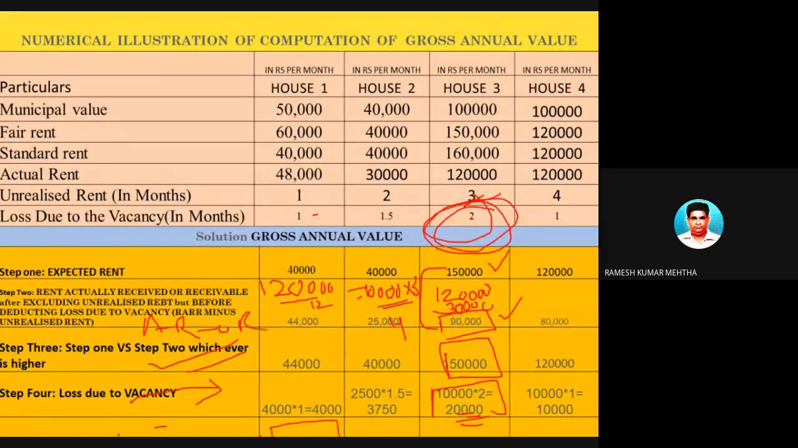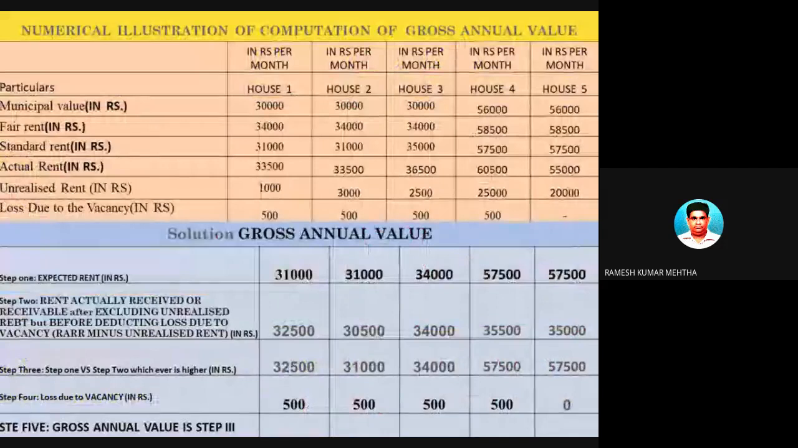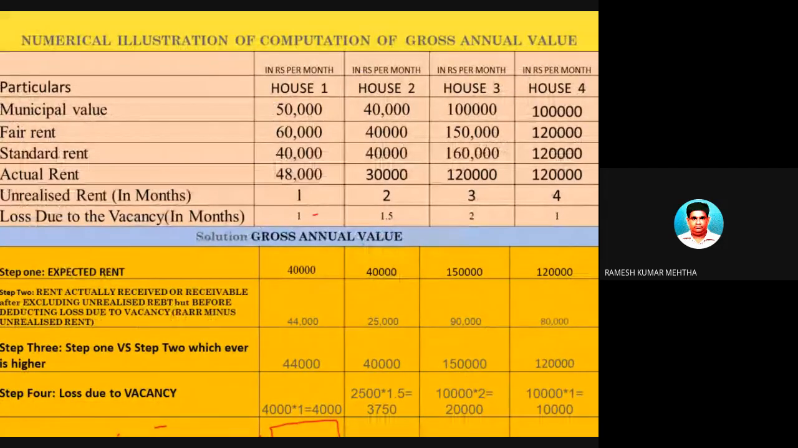Now find out the fifth step. I told you the answer to the fifth step is third step minus fourth step. What is the third step? The third step is 1,50,000 rupees. The fourth step is 20,000 rupees. Deduct, 1,50,000 rupees से 20,000 rupees deduct कर दो, and you will get 1,30,000 rupees. This is the gross annual value.